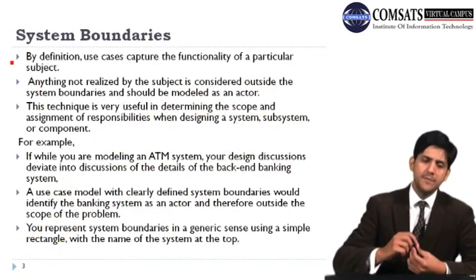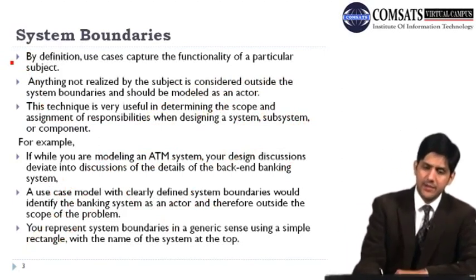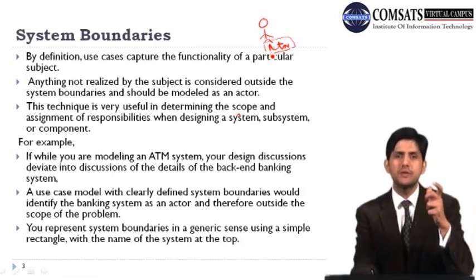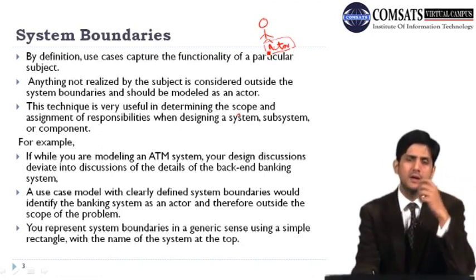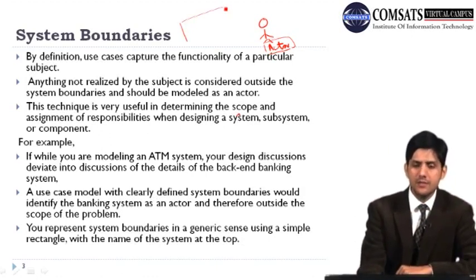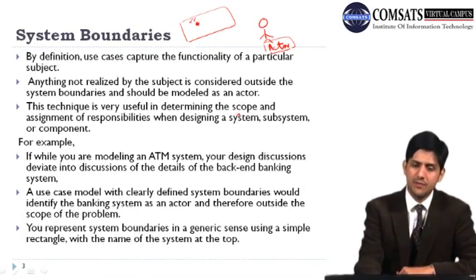If you remember, towards the end of our last lecture, we said that this is how we represent an actor in a use case, and this is a generally acceptable notation used for an actor in different modeling environments. But you can also have a box with a classifier which mentions that this is an actor.